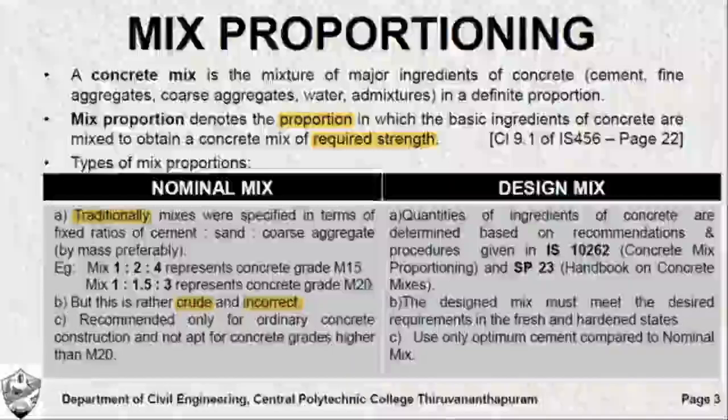So these proportions are represented without much scientific understanding. This is not generally recommended by Indian standards. It is recommended only for construction of ordinary concrete, and that too, concretes having grades less than M20 are generally recommended to use the nominal mix.